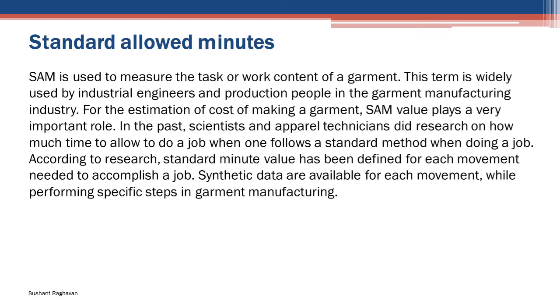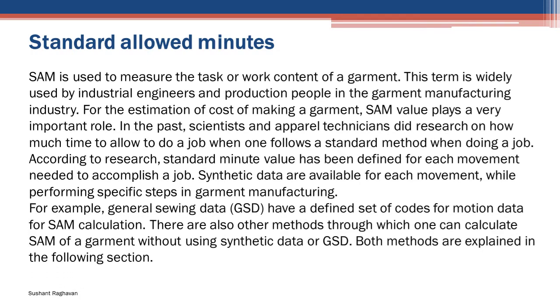According to research, a standard minute value has been defined for each movement needed to accomplish a job. Synthetic data are available for each movement while performing specific steps in garment manufacturing. For example, general sewing data, GSD, have a defined set of codes for motion data for SAM calculation. There are also other methods through which one can calculate SAM of a garment without using synthetic data or GSD. Both methods are explained in the following section.